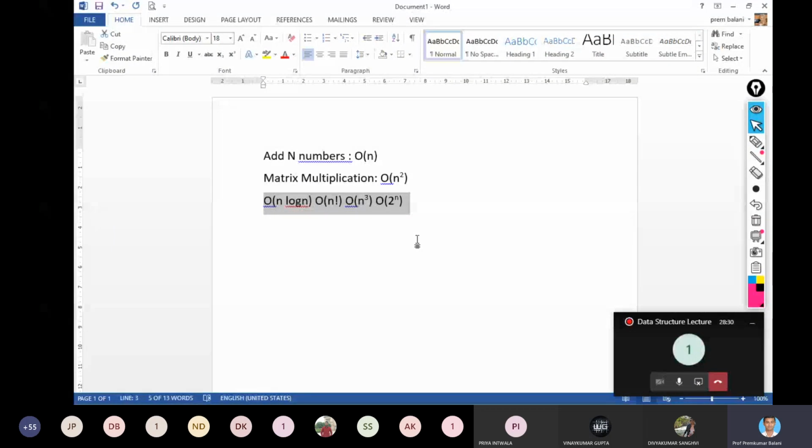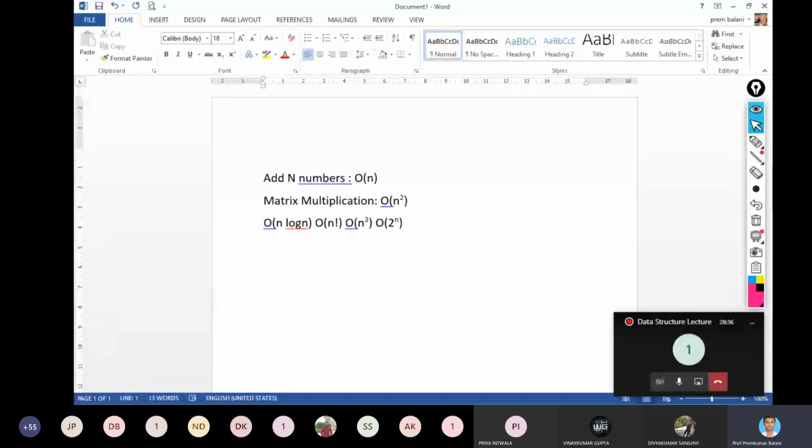What does order of 1 mean? The algorithm takes constant time irrespective of the input. That type of algorithm is said to have constant time complexity, and these are called the asymptotic notations.